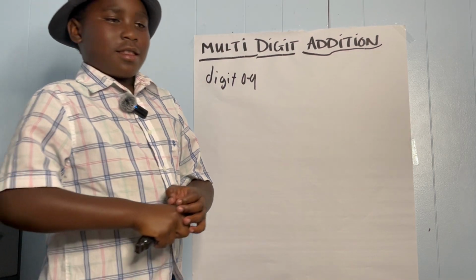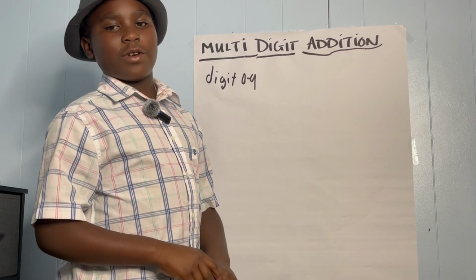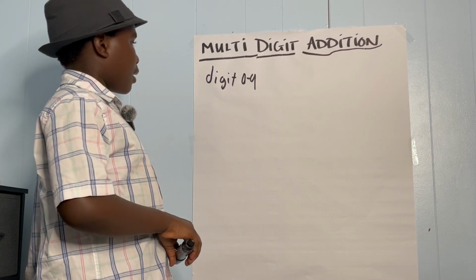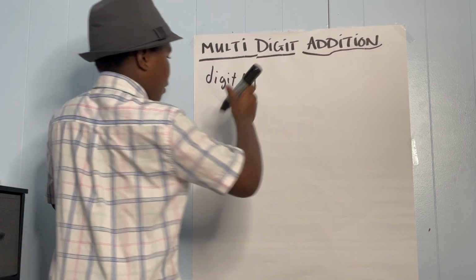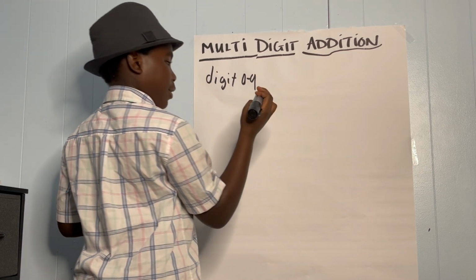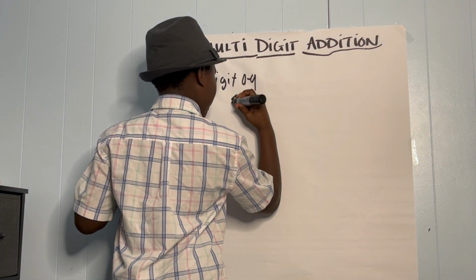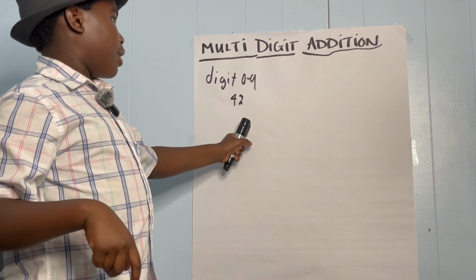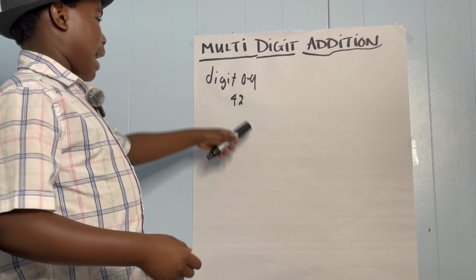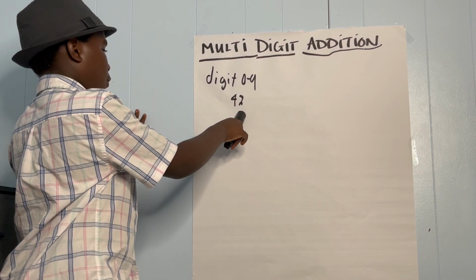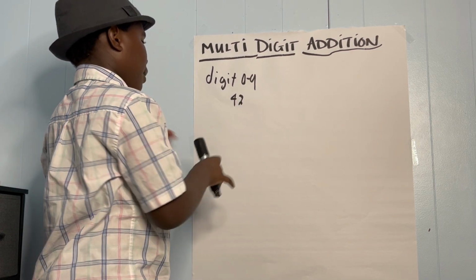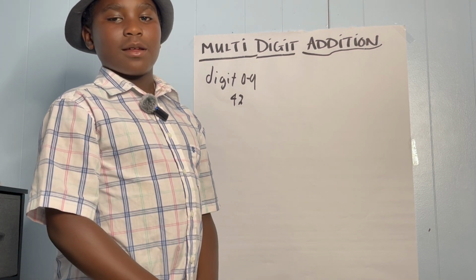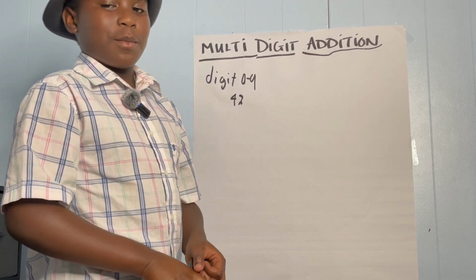And multi-digits is just two of those numbers 0 through 9, or 3 and 4 and 5 digits. 3, 4, or 5 numbers. Like, pretend 42. That is a multi-digit number because it has more than one number. And today we are going to be talking about adding two numbers or one number or more.